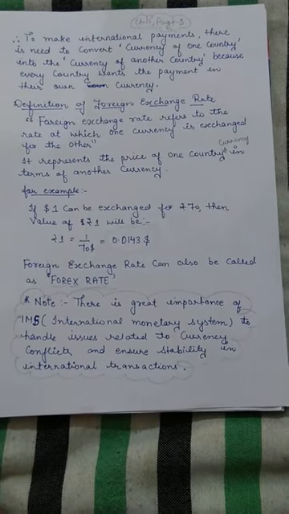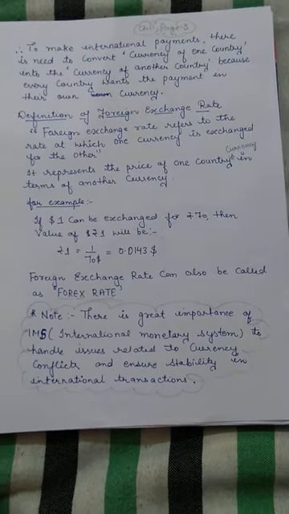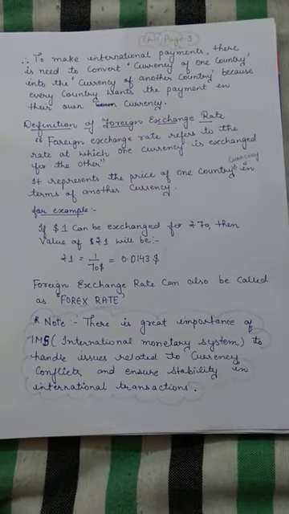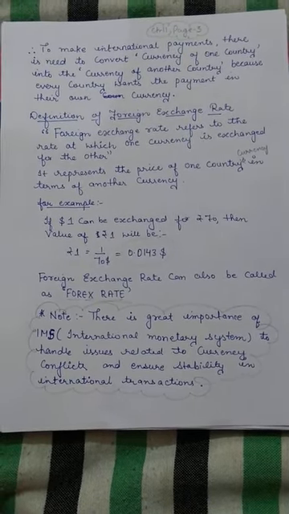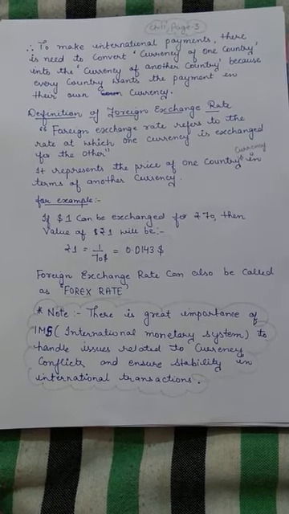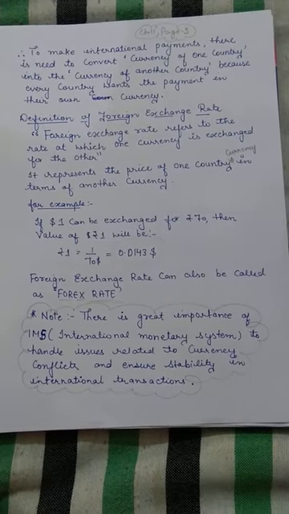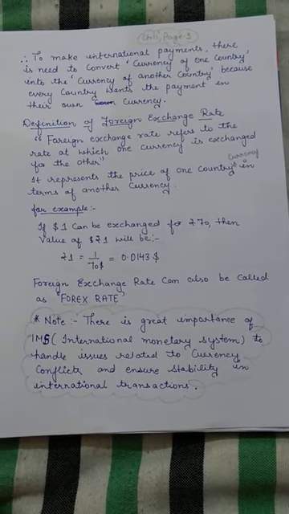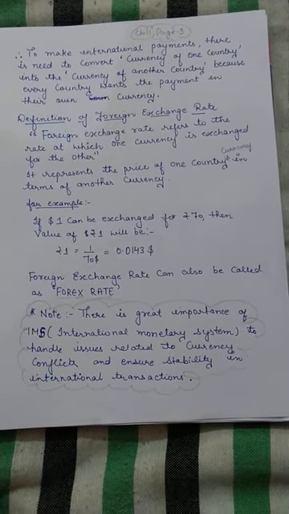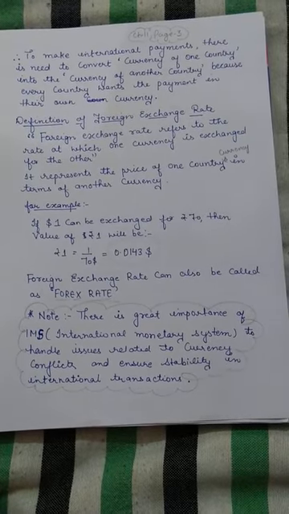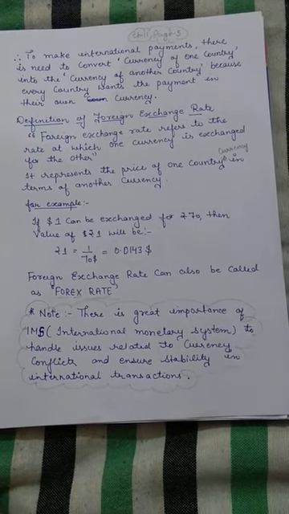And there is a highly technical body which controls everything related to foreign exchange work and monetary systems, when there is a need for control on the basis of all the countries. That is the International Monetary System, which can be related to the World Bank and also to the IMF, the International Monetary Fund. So this was all for today's discussion.